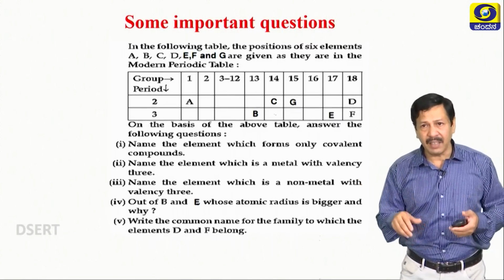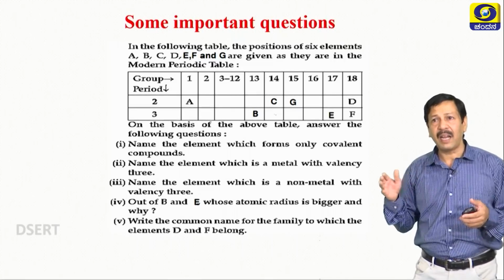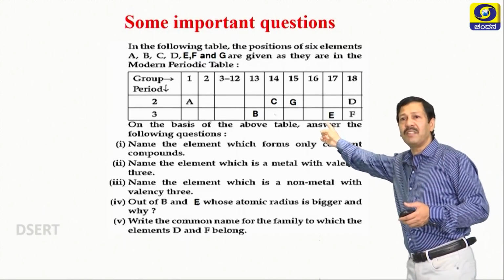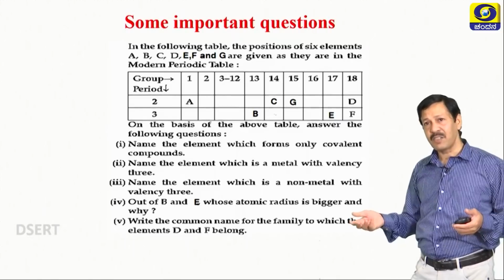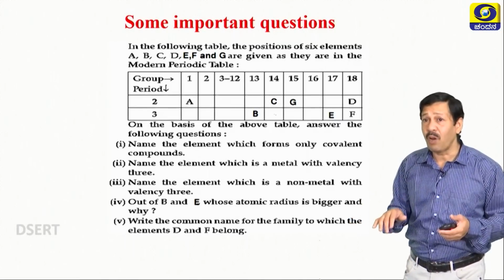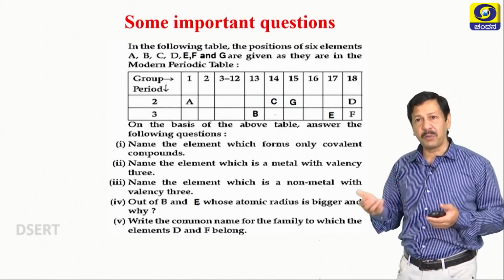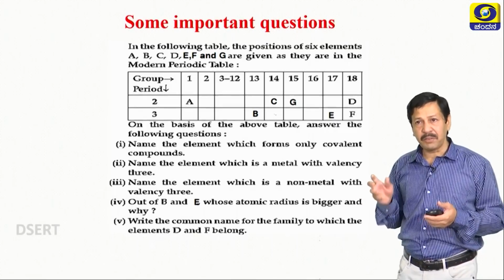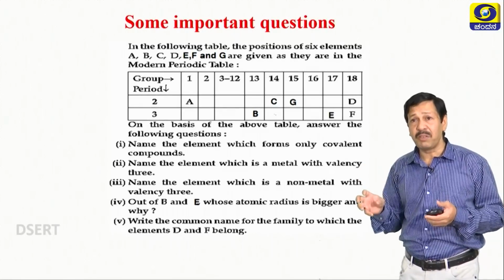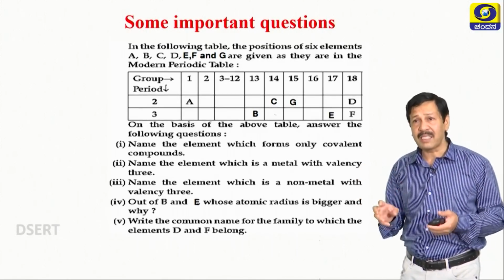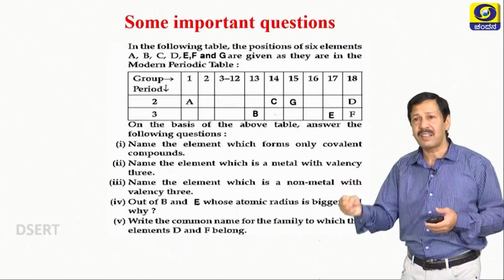Then out of B and E, whose atomic radius is bigger and why? B is in the 13th group and E is in the 17th, you are seeing here. So out of these two, across the period size decreases. So B is bigger, E is smaller in size. Reason: compared to E, B has a bigger size because the nuclear charge in boron is less compared to E's nucleus. So the nucleus of E pulls electrons strongly, and the size drastically decreases.